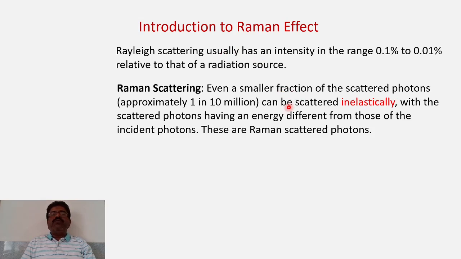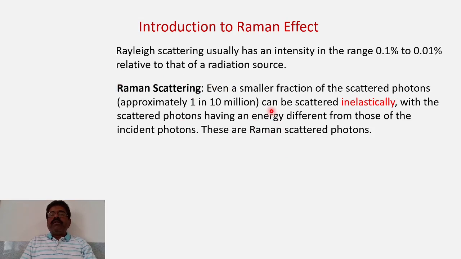So a very small portion of the incident radiation will be scattered, 0.1 to 0.01. Now, if you consider the Raman scattering, of the scattered photons, a very small fraction, how small? 1 in 10 million scattered photons. So only 1 in 10 million photons is scattered by this method, which is known as Raman scattering.